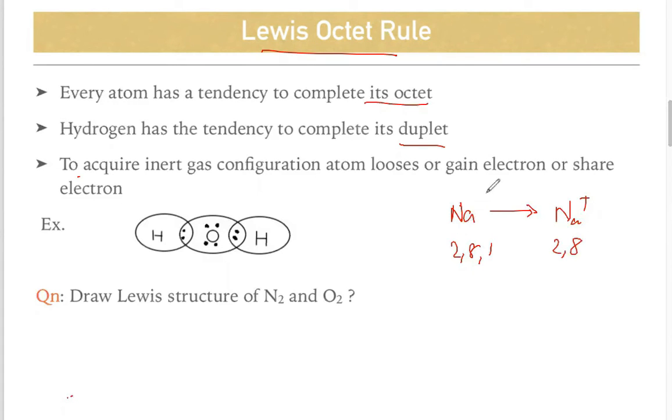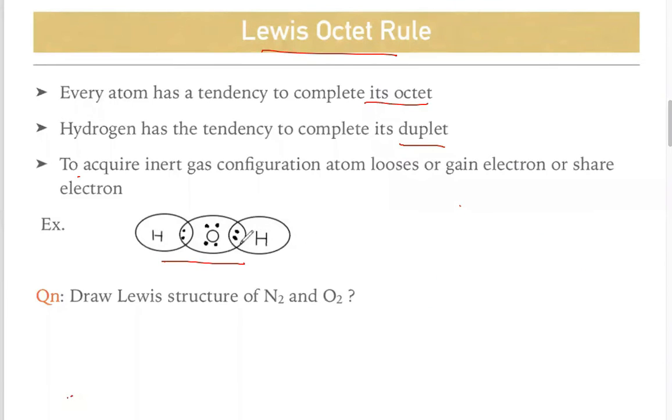For example, sodium has 1 electron in its valence shell, so it will try to lose that electron. Chlorine is 2, 8, 7, so it will try to gain 1 electron to get 8 electrons in its outermost shell, that is, 2, 8, 8.